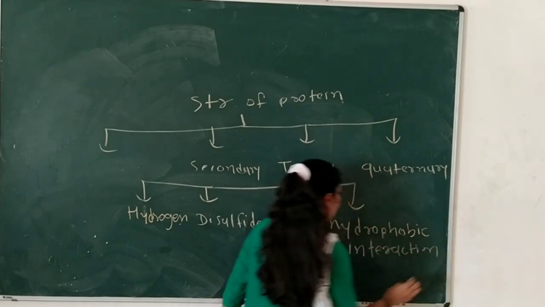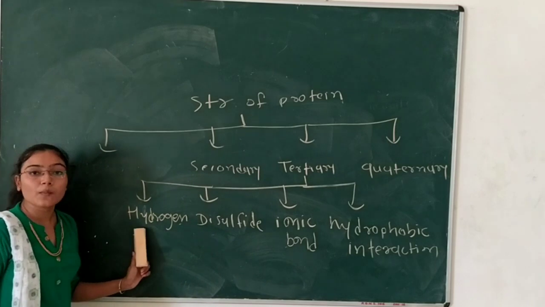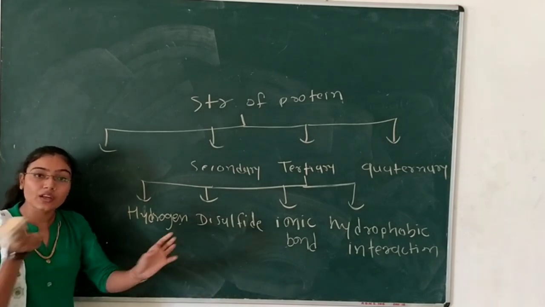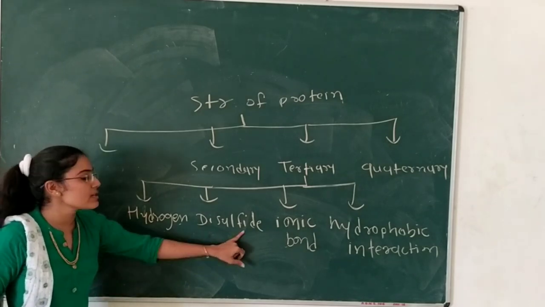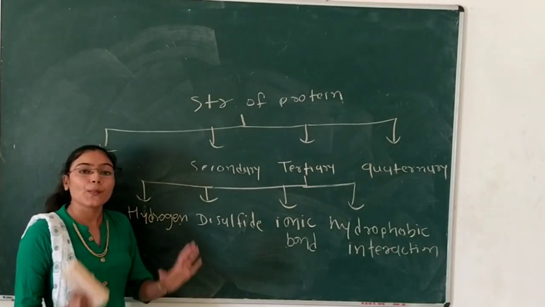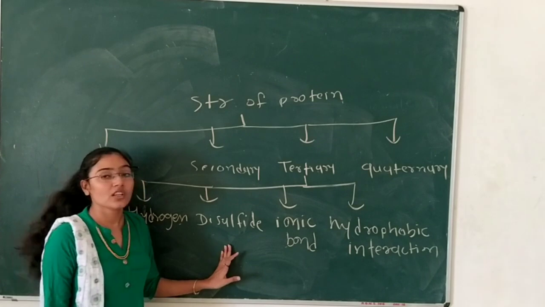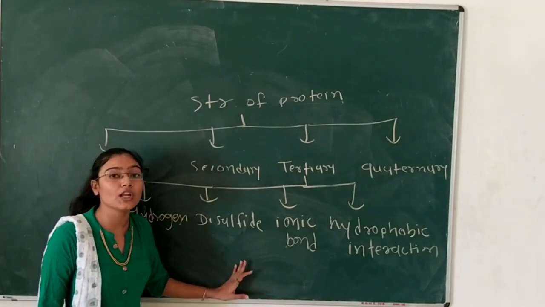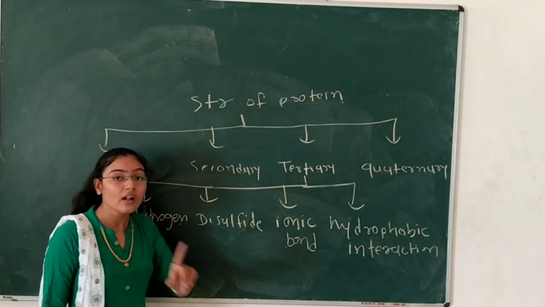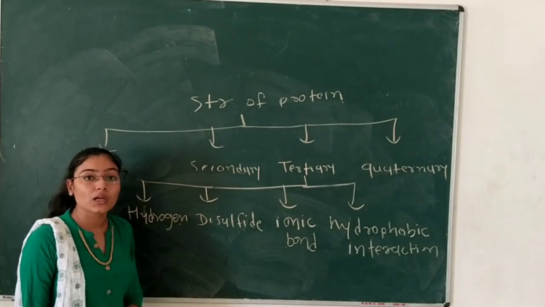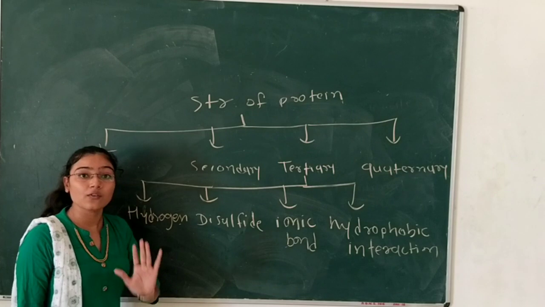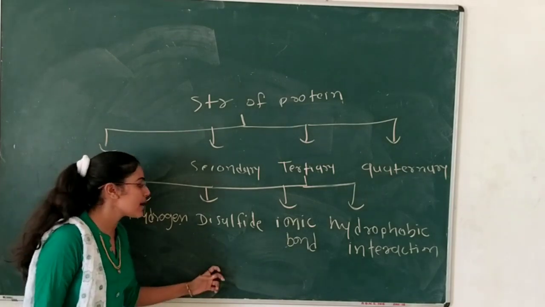Now we will see the hydrogen bond between polypeptide chains, between interchains. It will be bound with hydrogen bonds. The second one is the disulfide bond. If a polypeptide structure has a sulfur-containing amino acid like cysteine in its structure, then we will see a disulfide bond.